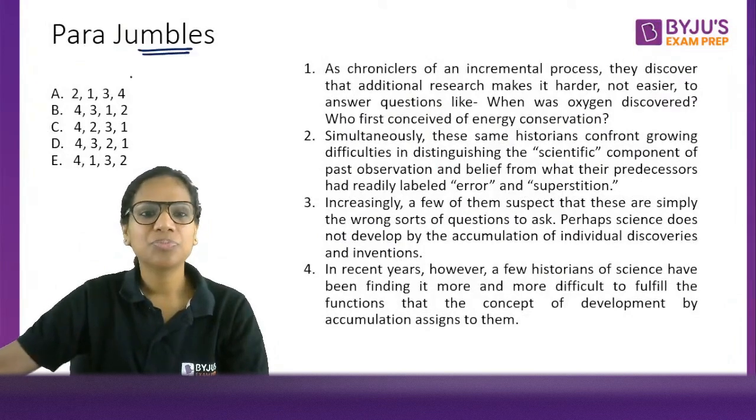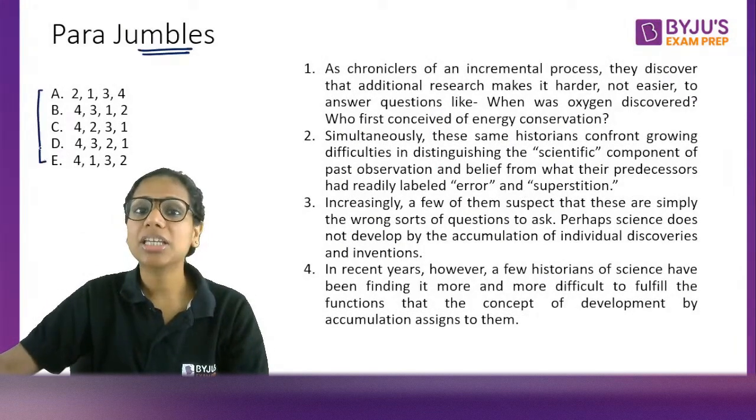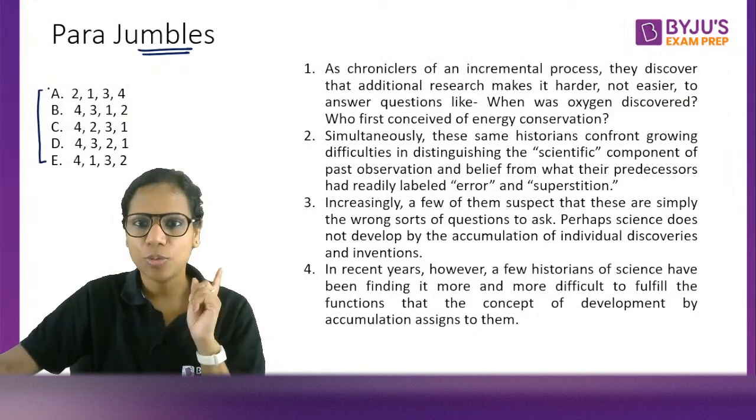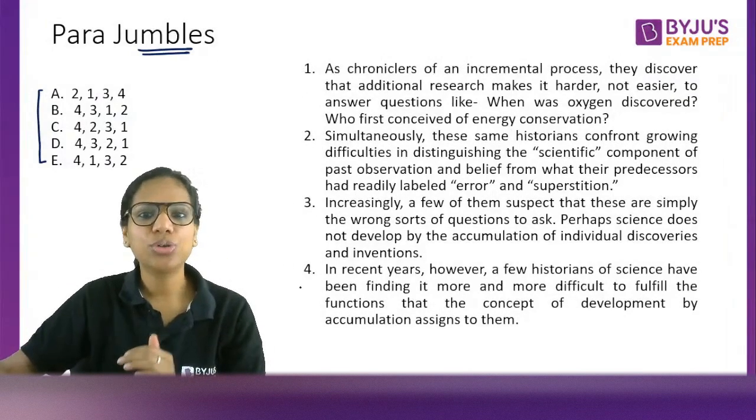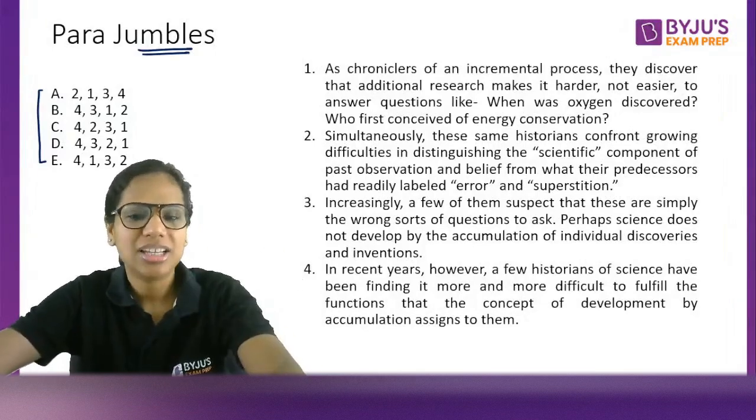Para-jumble question here. These are your 5 options. NMAT gives you 5 answer choices, 5 options. These are your 4 sentences. I want you to arrange them and tell me the answer.